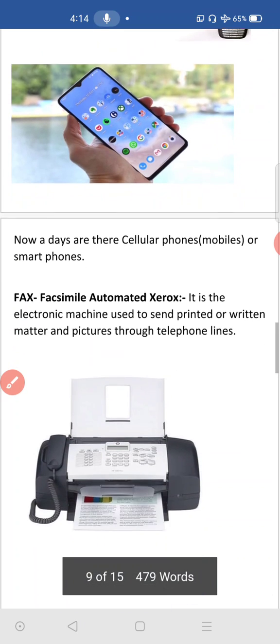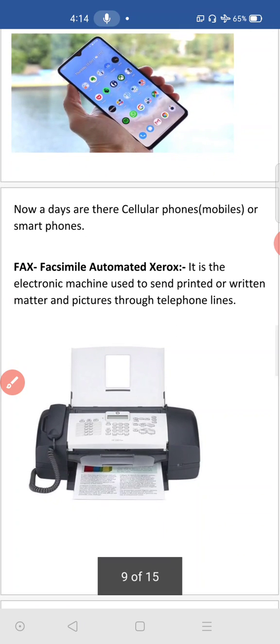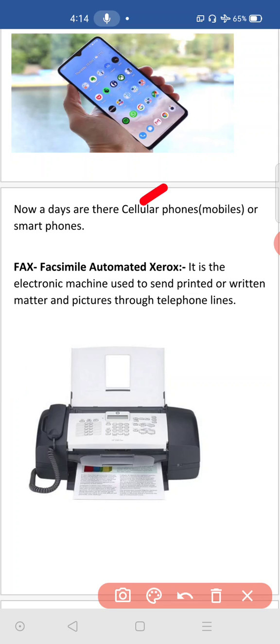Then later you come to know the fax machine, and the cellular phone, we call it. Cellular phone means nothing but mobile only. We call it a cellular phone, meaning mobile. So don't be confused about it. Okay, cellular phones are called smartphones or mobiles. Then fax, I told you, facsimile automated